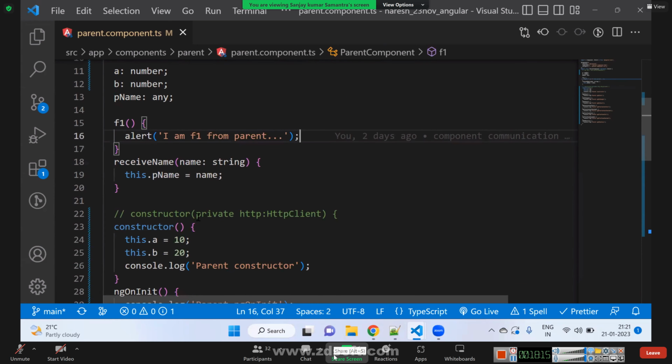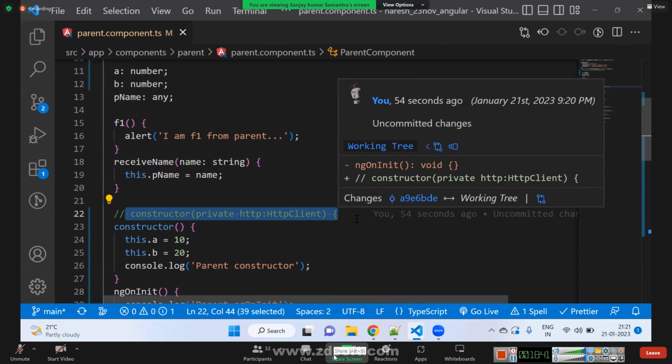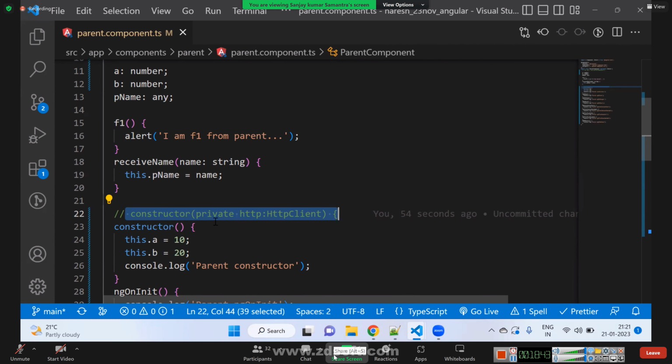So when we need a service inside a component, to make a service available to a component, we write something like this. We inject that service to a component. That concept is called dependency injection. We will see this concept after a day or two. But for now, this is what dependency injection is. Do you have any question or are we able to understand?